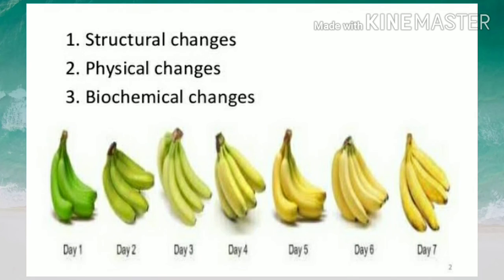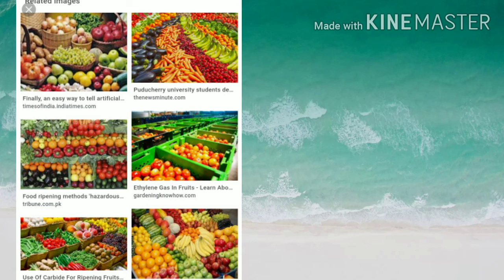When we see the ripening of fruits in the banana, the ethylene brings structural changes, physical changes and biochemical changes in 7 days. This banana which is treated by ethylene gives the result of ripening in 7 days. All these fruits are treated by ethylene.